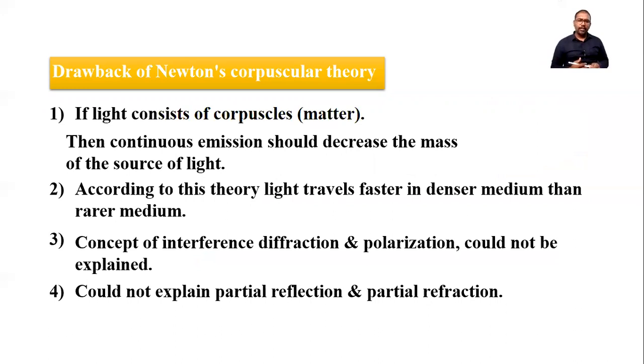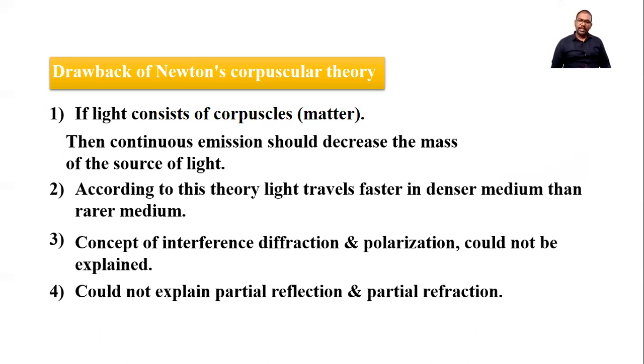This is called rectilinear propagation. This is explained by Newton. The second merit is that Newton's corpuscular theory explained the photoelectric effect, Raman effect, and Compton effect. So this explains the photoelectric effect. This is a merit of this Newton's corpuscular theory.